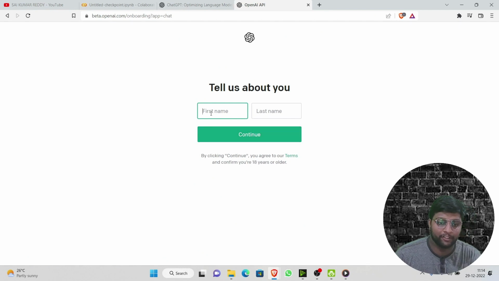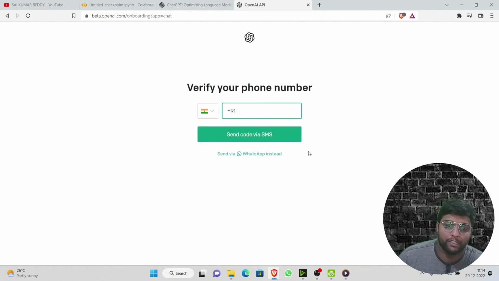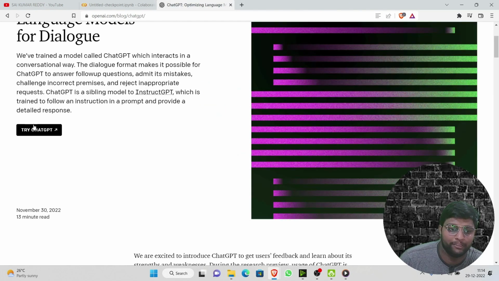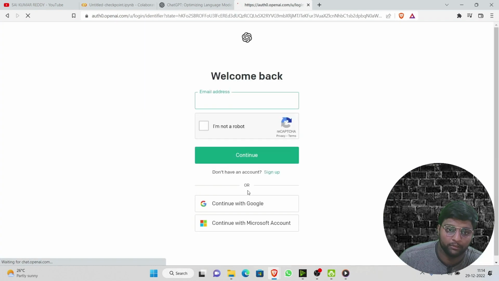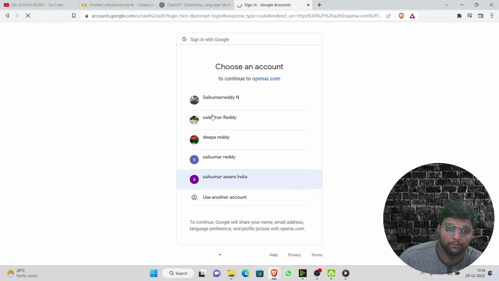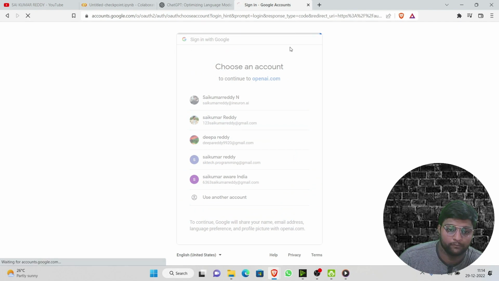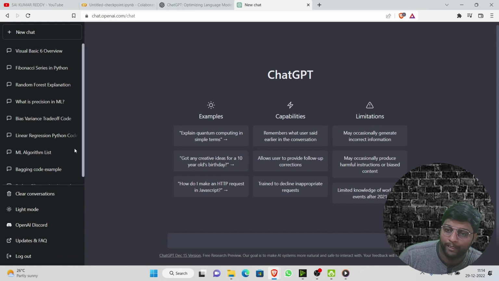So here it is asking for your name. Just click on continue. As soon as you enter your name, you will get an option for mobile number. Just verify your mobile number and you will be in. Let me just show you all. Click on Try ChatGPT. I'll just log in and show you all. Continue. After you verify your mobile number, you will be on this particular page where you can personally ask any questions related to tech and non-tech.